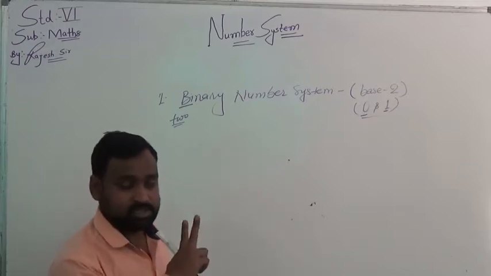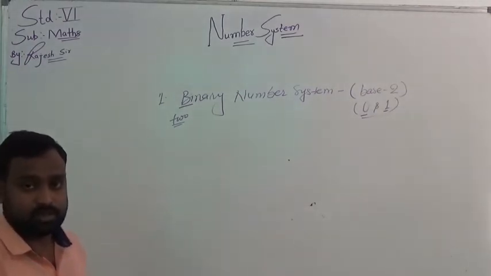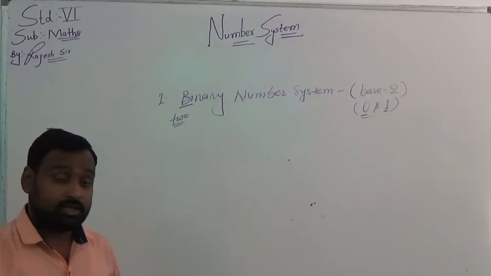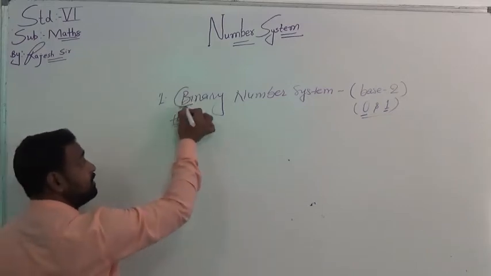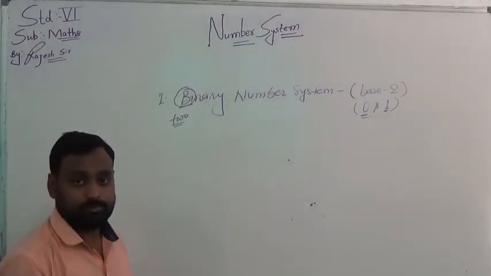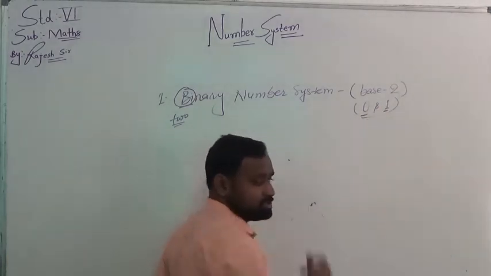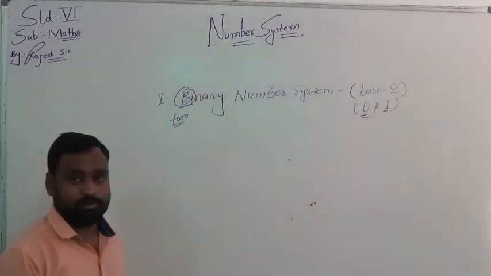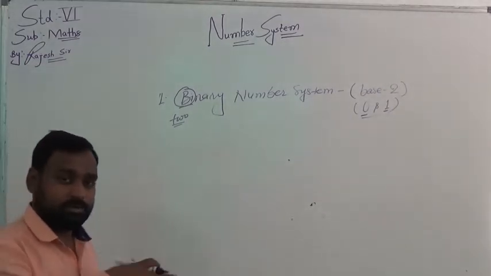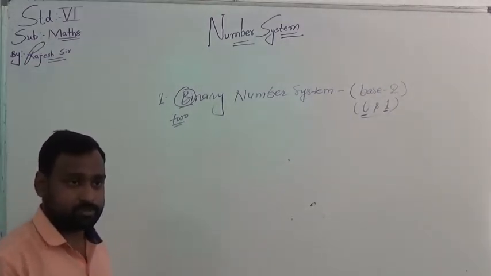Only two digits are used in this number system. That's why it is called binary number system. And this is used in the field of computers. I am not going deep into this topic.